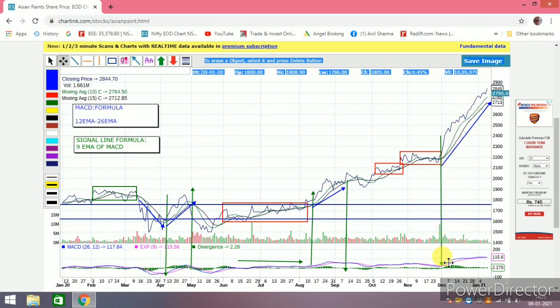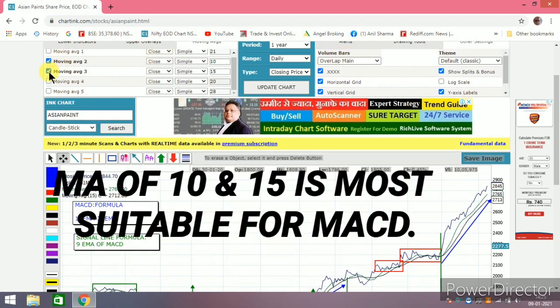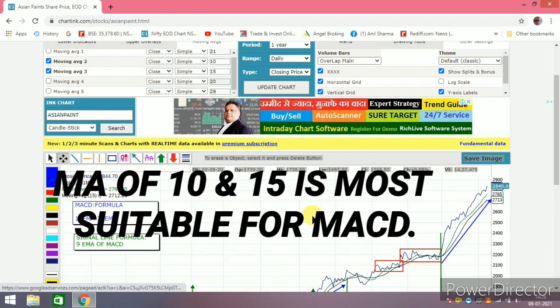So what I was telling, at this crossover you buy, and when the next crossover comes you sell. At this crossover, the crossover has come here, so the selling point is here and the buying point was here. So this is the flat market, nothing works. And similarly here it is buy and here it is sell. It is a very, very standard thing, and this actually matches. Here I have put the moving averages of, you can just check, friends, 10 and 15, which is actually more suitable for MACD, and the crosses almost match. So you should always put this 10 and 15 and everything will be fine.